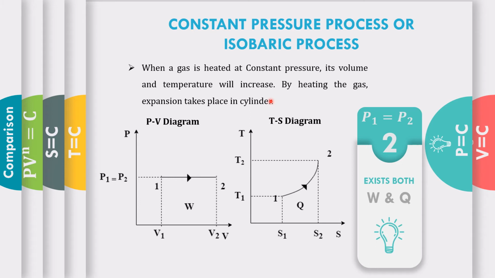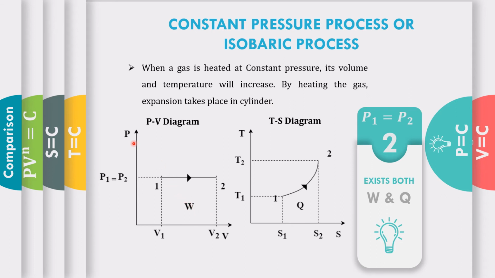For example, we can consider a spring-loaded piston fitted in a cylinder filled with some gas. When we heat the gas at constant pressure, its volume will increase. The pressure inside the chamber does not vary, but the volume of the gas will vary. Its temperature keeps on increasing, and entropy is also increasing.